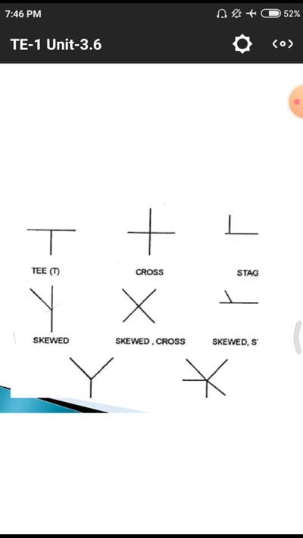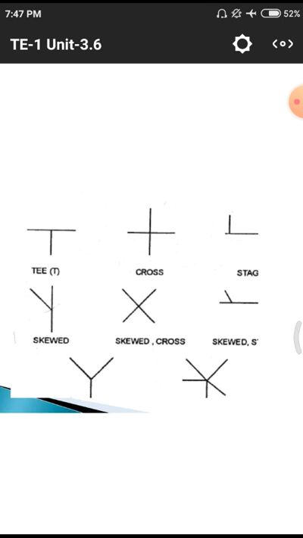Previously we observed different intersections. All those had high-rise merging points, but in this case these are the normal lines. Those are used for national highways, but these are used for normal roadways.